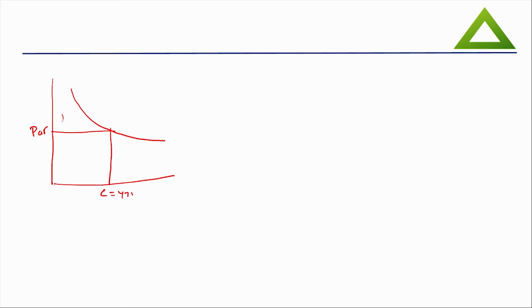Now understand, I said in earlier videos that I'll draw price charts of a callable bond as well. So look at this. If this is a normal straight bond's price curve and this is par value and this is the point where coupon is equal to YTM.